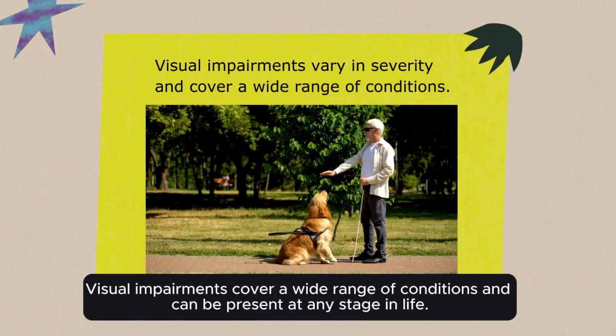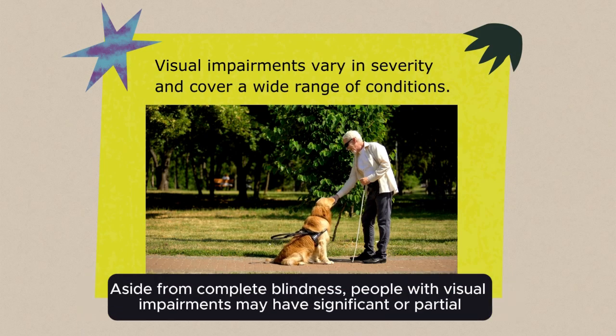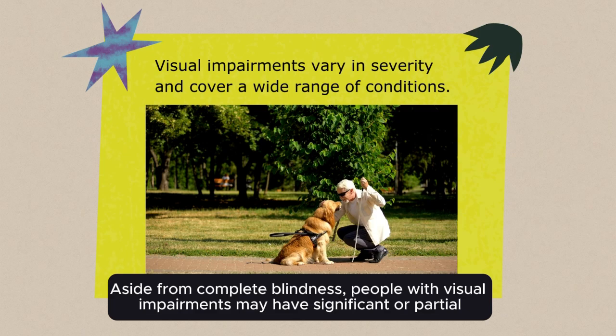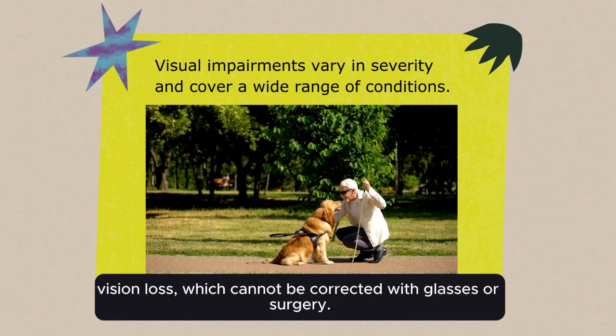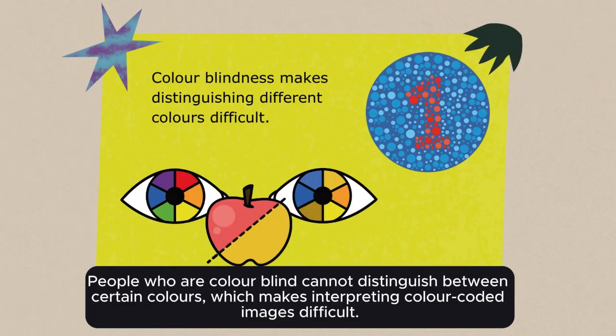Visual impairments cover a wide range of conditions and can be present at any stage in life. Aside from complete blindness, people with visual impairments may have significant or partial vision loss which cannot be corrected with glasses or surgery. People who are colorblind cannot distinguish between certain colors, which makes interpreting color-coded images difficult.